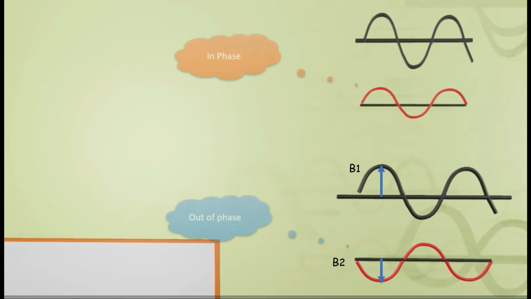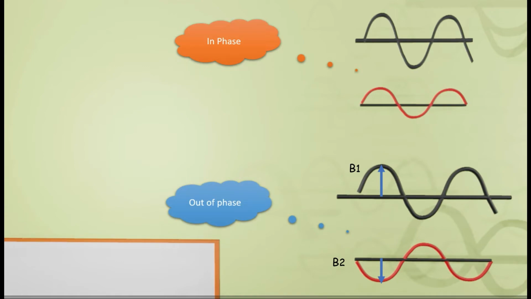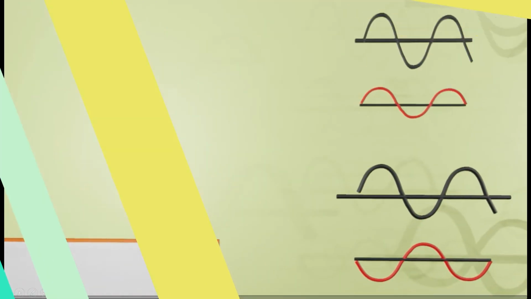So the resultant wave will be lesser than the original waves. So here we can see when we have waves in phase, they get added. If the waves are out of phase, then they get subtracted.